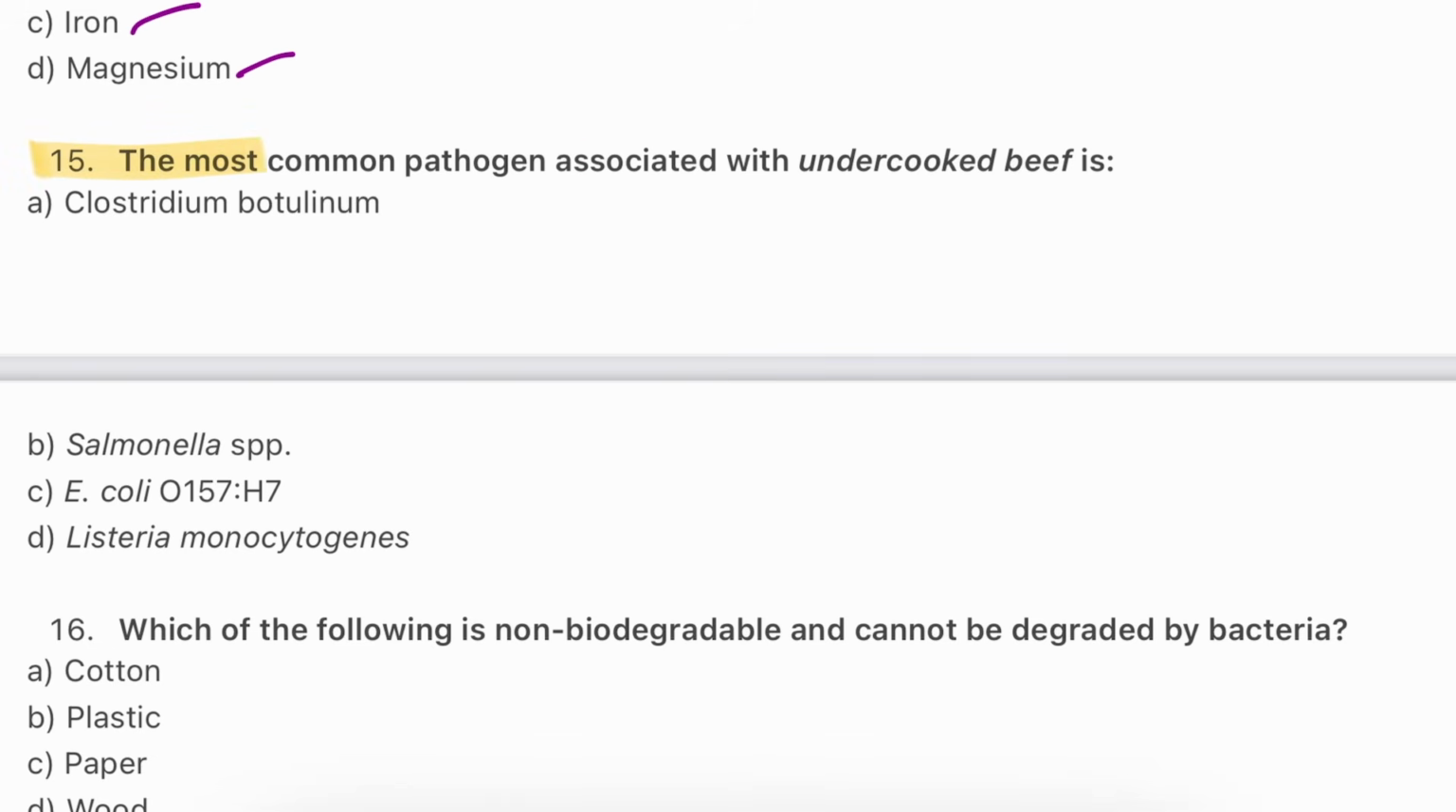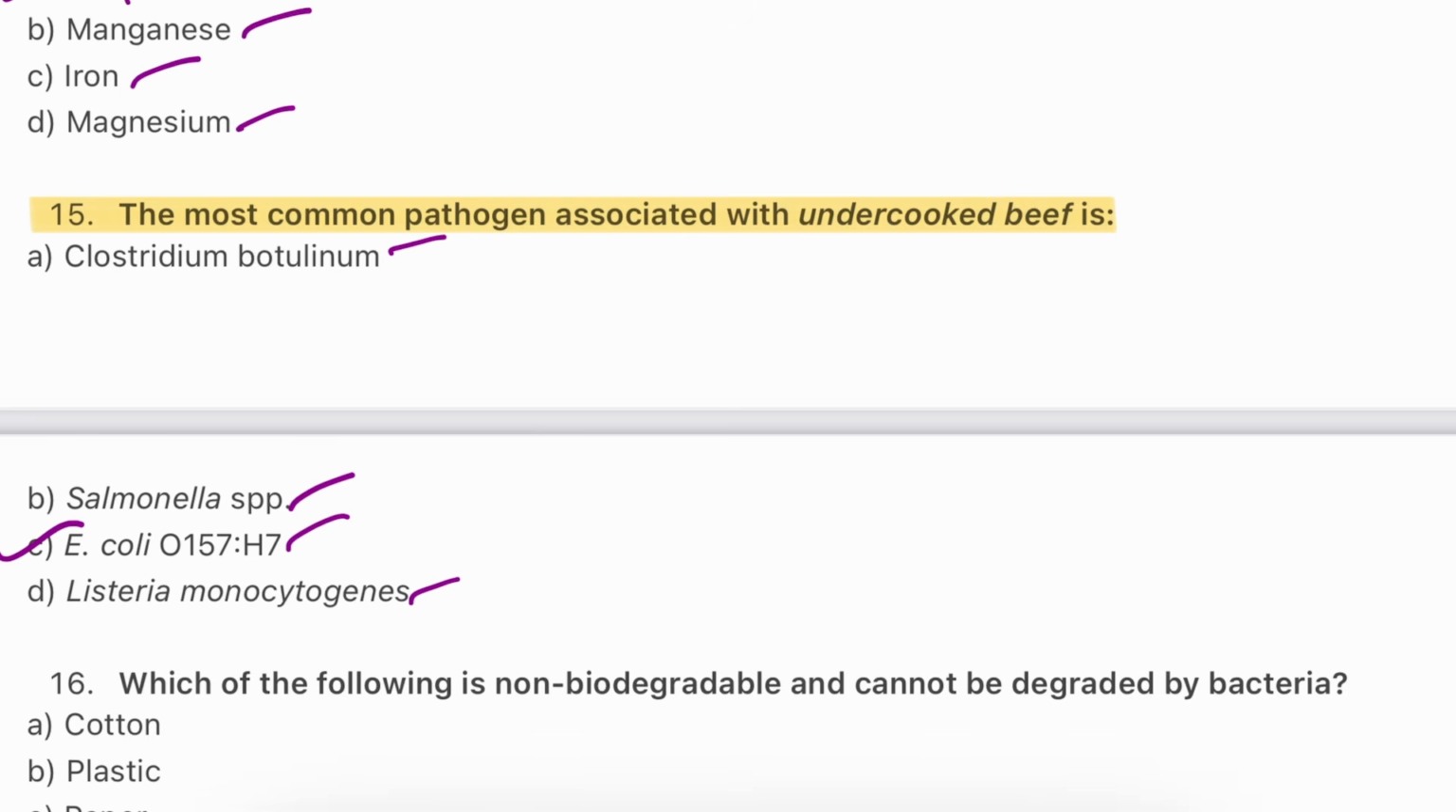Question number 15. The most common pathogen associated with undercooked beef is Clostridium botulinum, Salmonella species, E. coli O157:H7, Listeria monocytogenes. The answer is C, E. coli O157:H7, causes severe food poisoning linked to bloody diarrhea, and also HUS. HUS means hemolytic uremic syndrome.